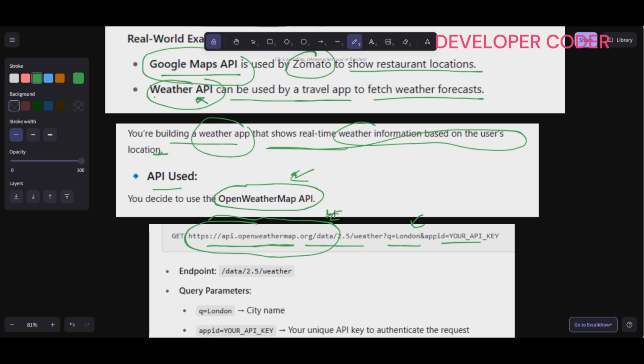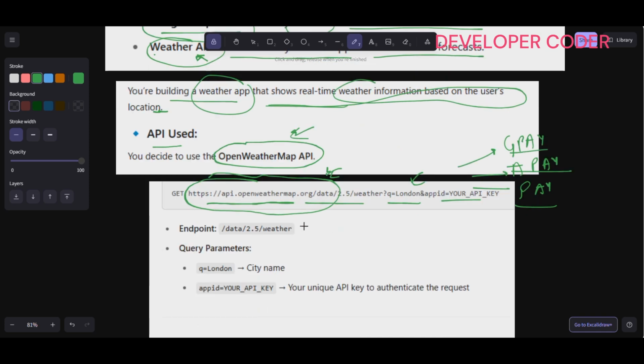There is one more application example, which is Zomato. While paying, it asks you how you want to pay: GPay, Amazon Pay, or Paytm. All these options are nothing but APIs that we are accessing. You click on the method you want to pay with, GPay, Amazon Pay, Paytm, and so on.